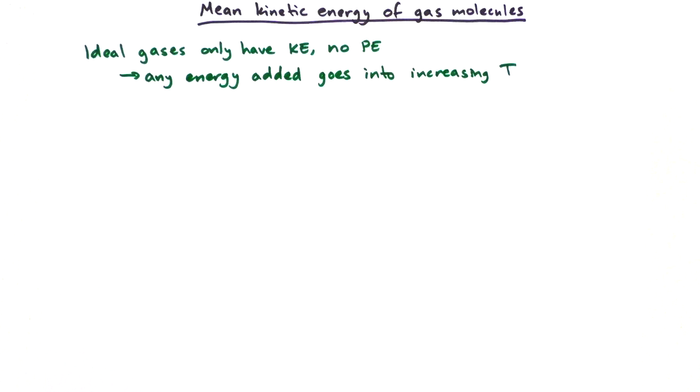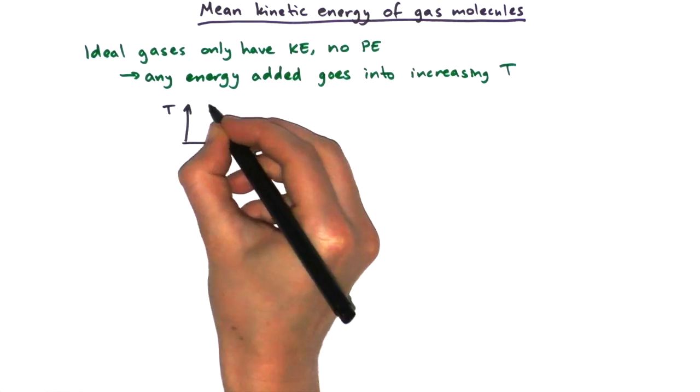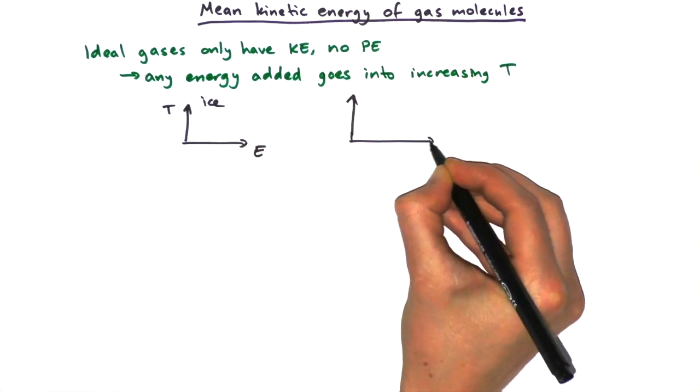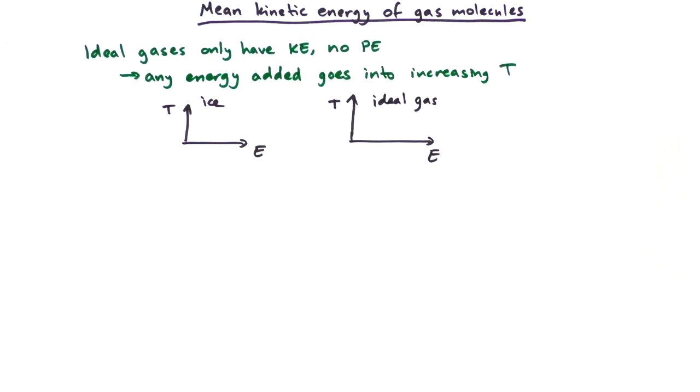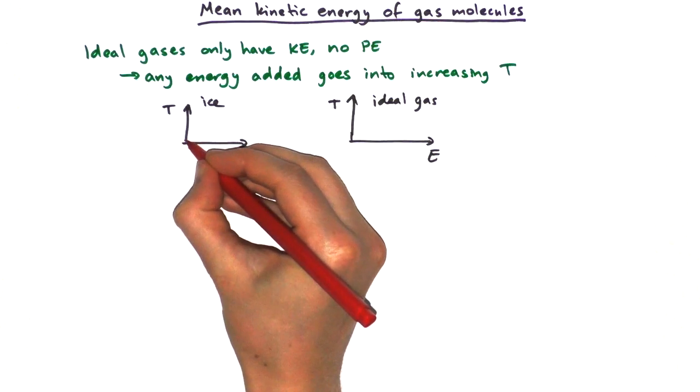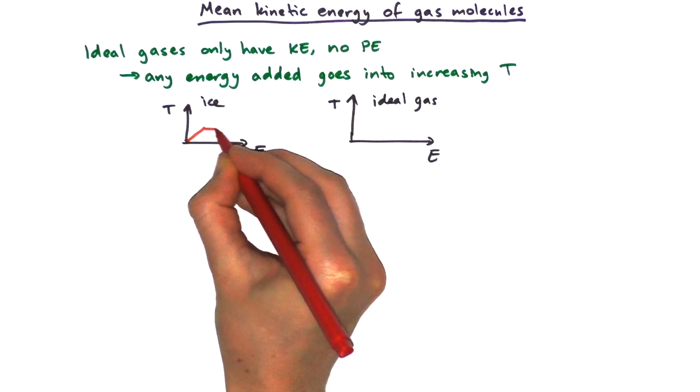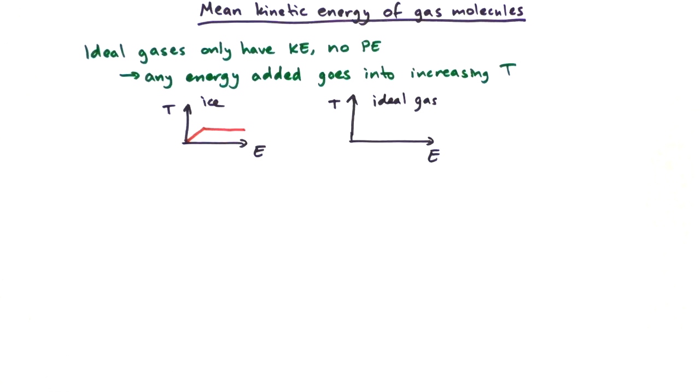So if we take a brief look back at the phase change diagrams that we did a few videos ago, we can draw a phase change diagram for ice, and then we can try to do the same for an ideal gas and see how they differ. As we're adding energy to a lump of ice, in the beginning the temperature is going to be increasing, but then we're going to hit the melting point of ice, and beyond that the temperature is not going to be increasing because the ice is now melting. In terms of energy, we're first adding kinetic energy, but then our added energy is going into increasing the potential energy to change the phase of the ice into water.